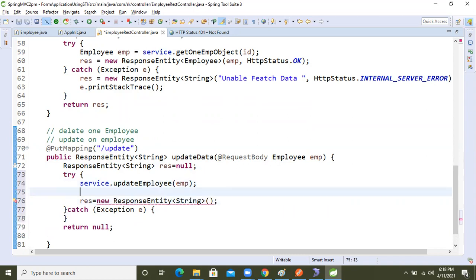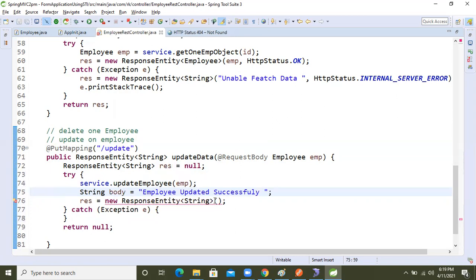Here I'm taking one String body: "Employee updated fully". Okay, no problem. So this is the message, we will get this message.